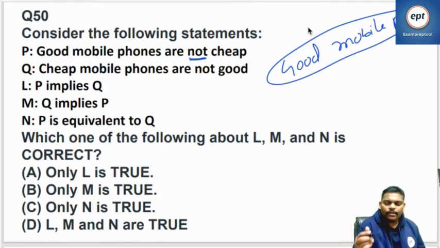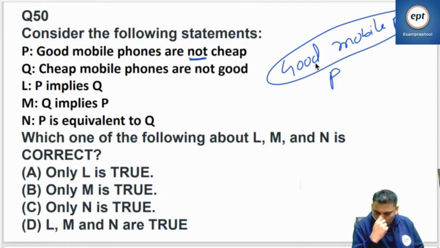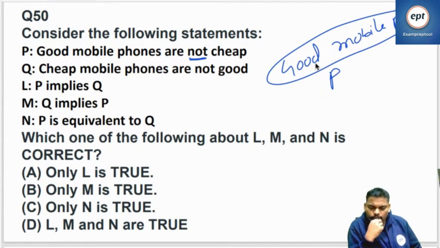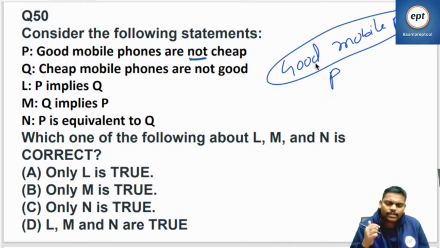So can you help me? Good mobile phones are not cheap. That is P. Can we divide P further? Yes, divide further.